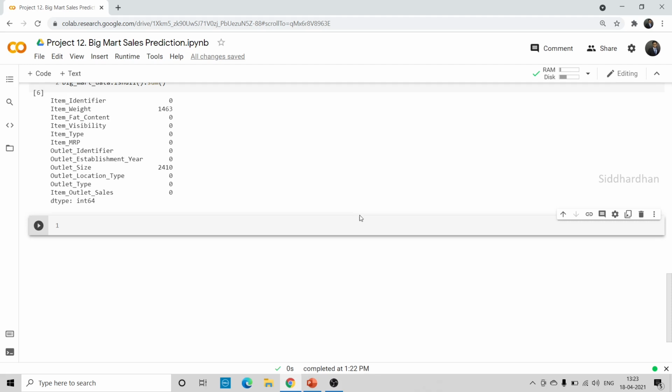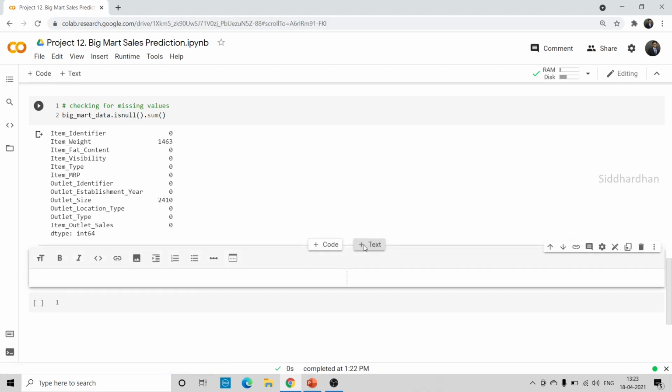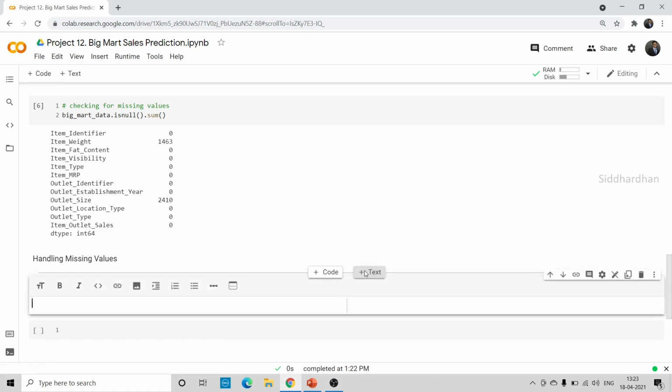Now let's see how we can handle these missing values. Here we can note that item weight is a numerical column, whereas outlet size tells whether it is medium, small or large, so it is a categorical column. So, handling missing values.